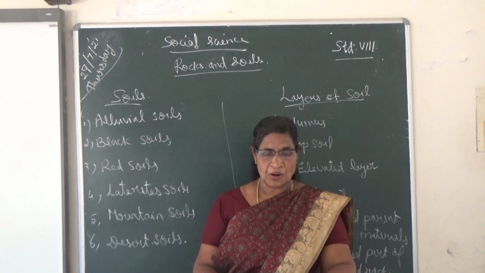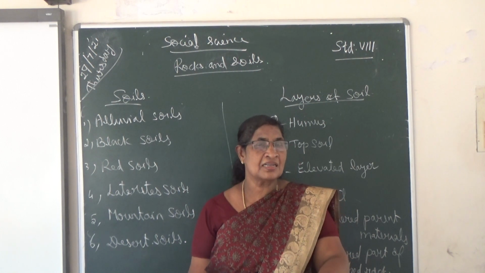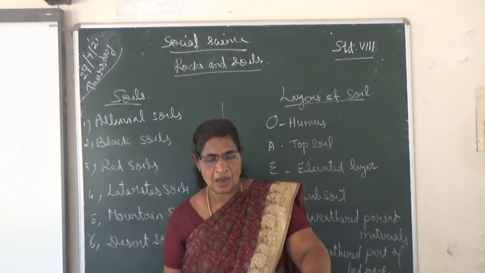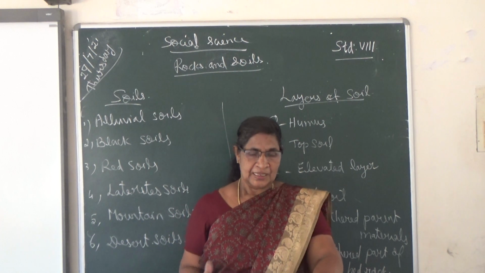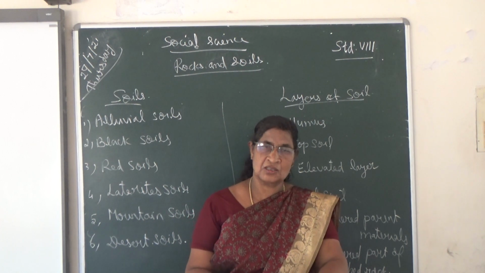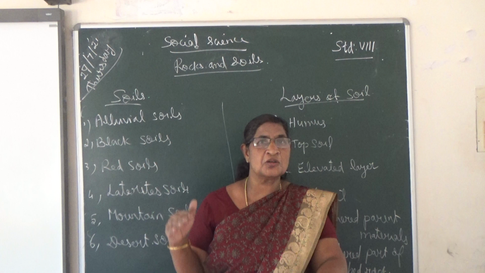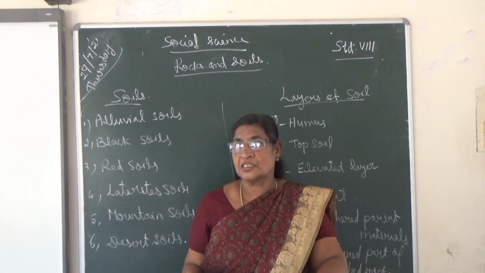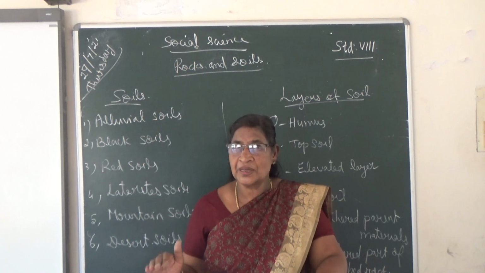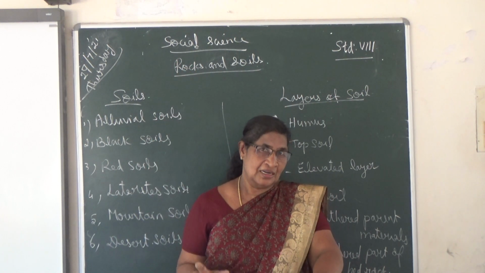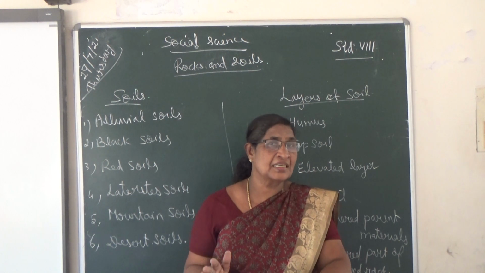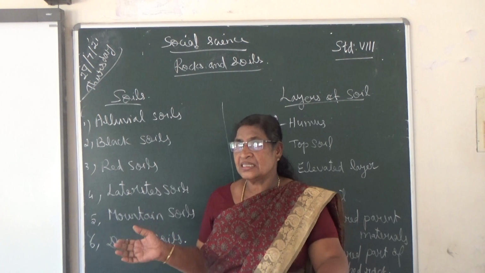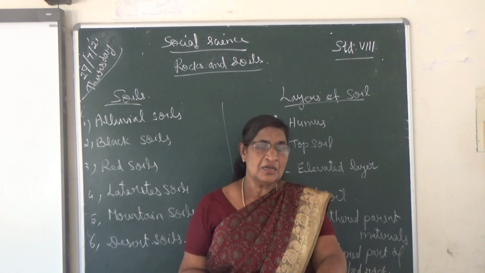Okay, next, mountain soil. These soils are found on the mountain slopes. The characteristics of this soil differ from region to region based on the altitude. What is altitude? Height. According to the altitude, the fertility of the mountain soil is different from region to region.